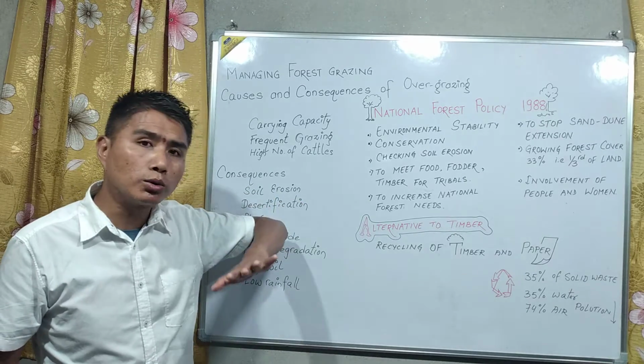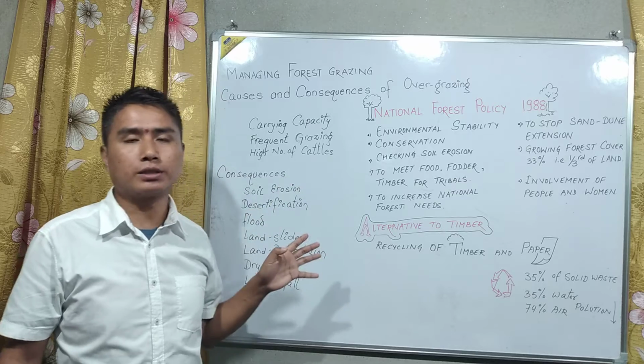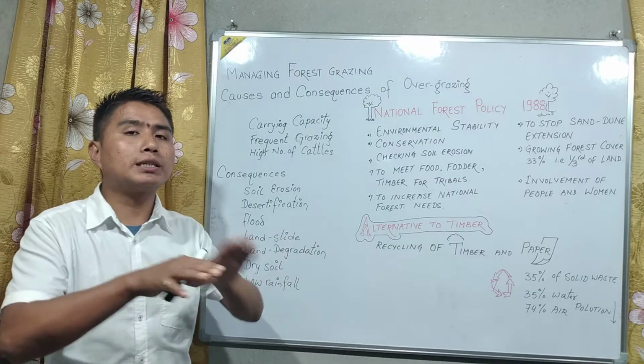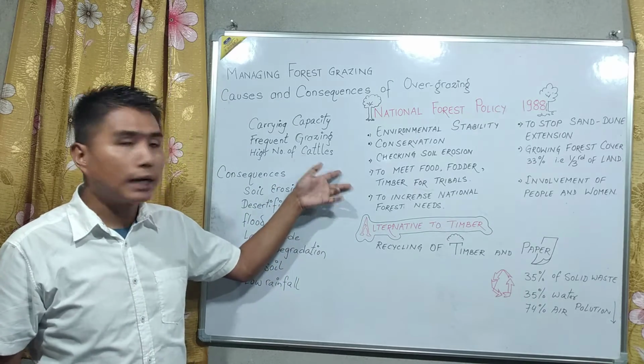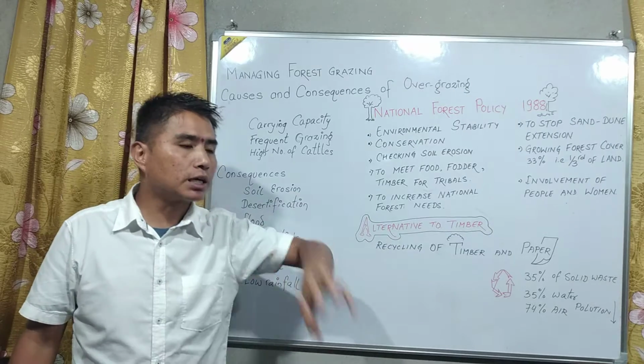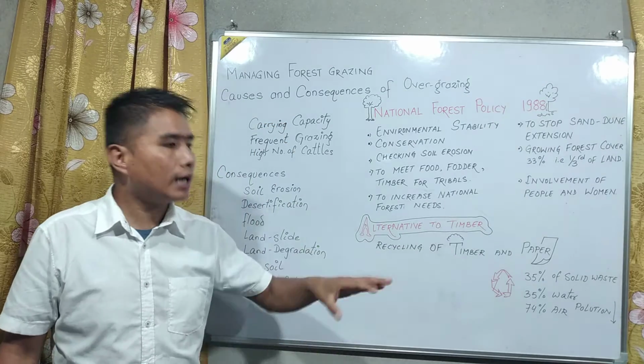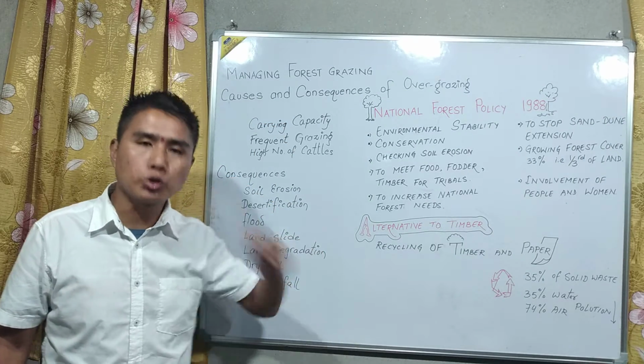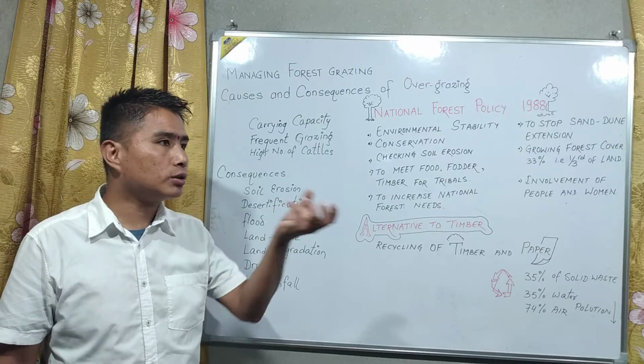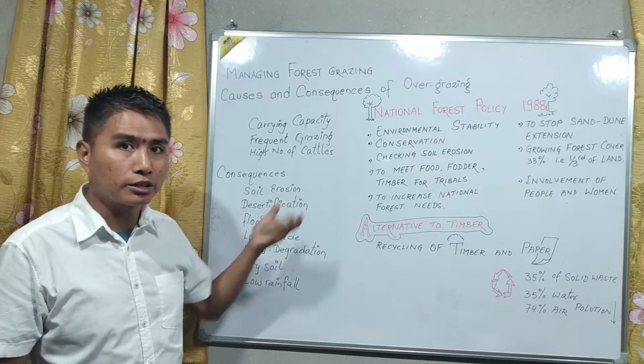So they are allowed to. In return, they have to look after the forest. So this is a mutual understanding between the government and the tribal people, and that is why the forest has to be conserved and looked after in such a way that the needs of the tribal people are also met.